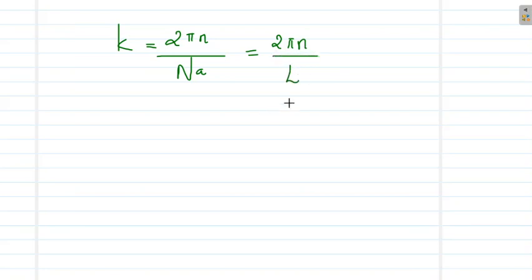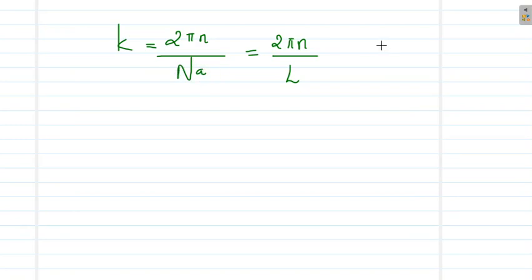So equating that, we can find that k equal to 2 pi n divided by Na, or this is equal to 2 pi n divided by capital L, because N atoms are there. a is the spacing between adjacent atoms.